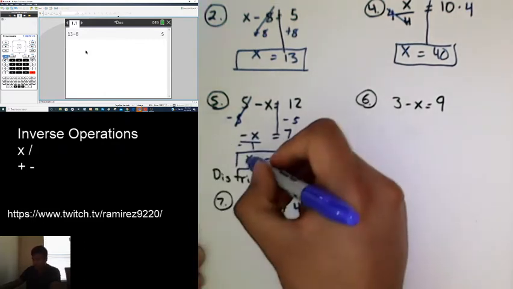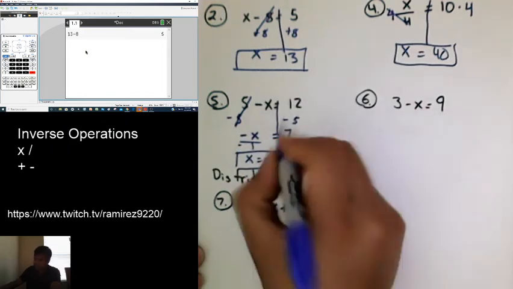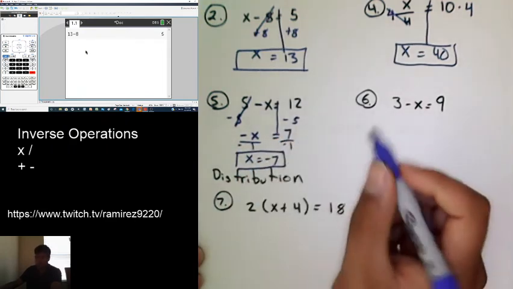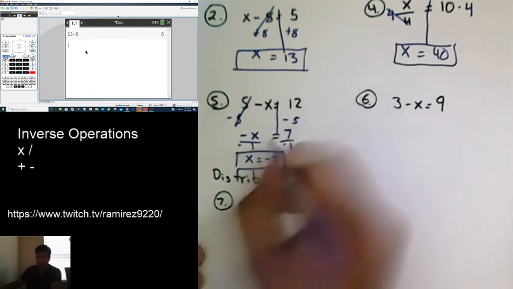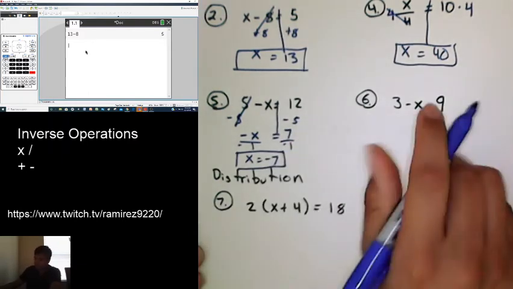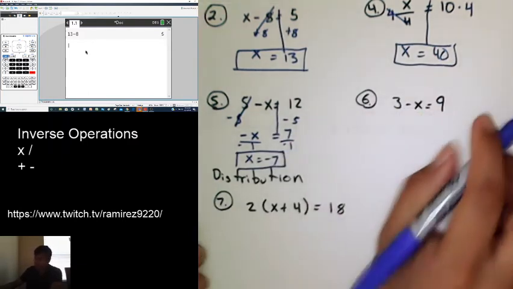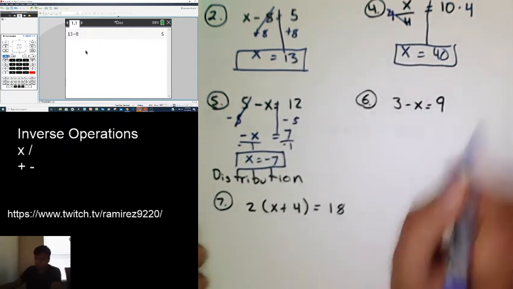Again, the reason it becomes positive is that a negative divided by a negative becomes positive. The reason it becomes negative is that a positive divided by a negative is negative. Another way to do this so that you don't have to divide by negative 1 is if you just move the x to the other side.